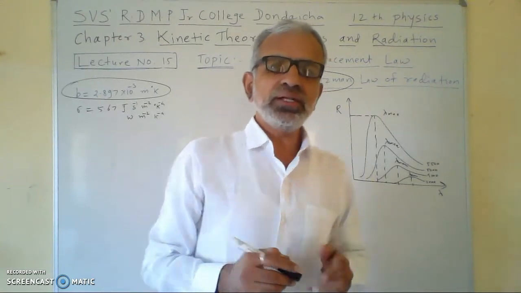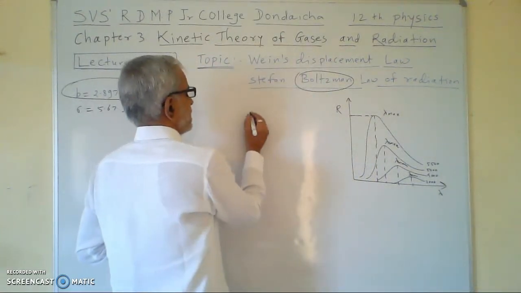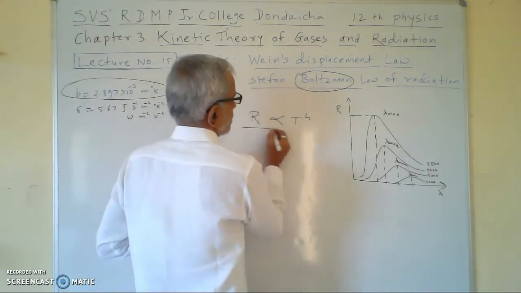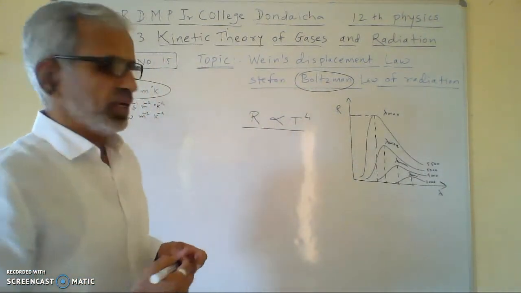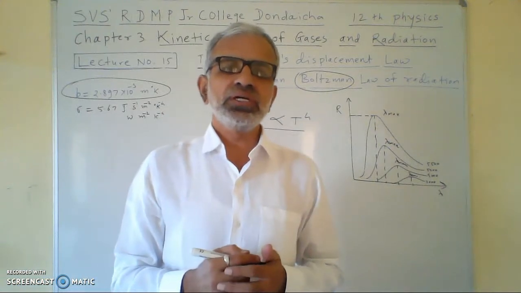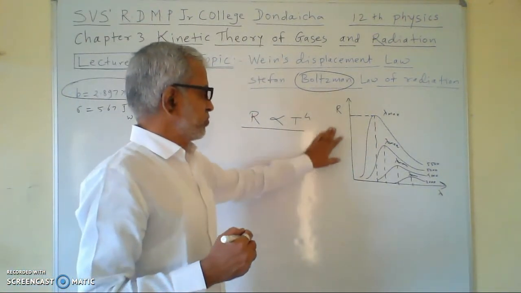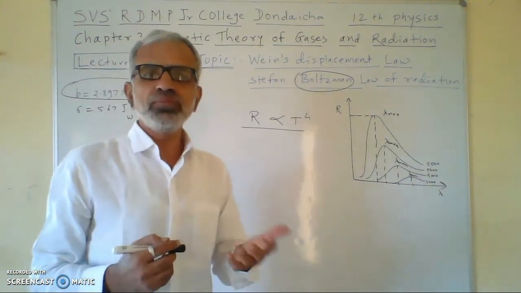So you can write this law as R proportional to T raised to 4. So R means it is a radiant power, and it is directly proportional to the fourth power of the absolute temperature.